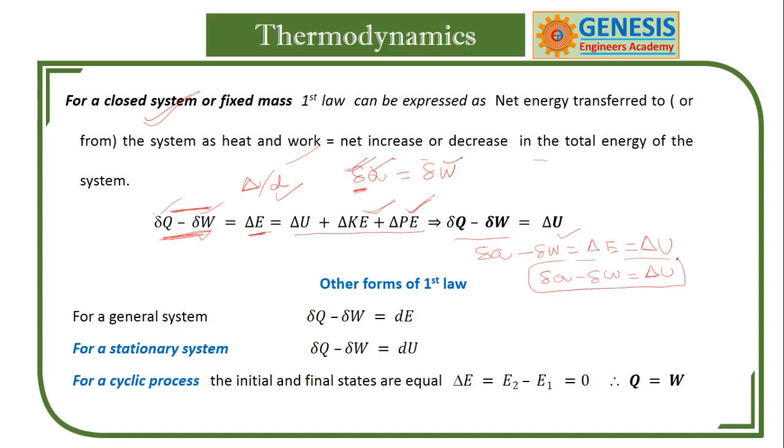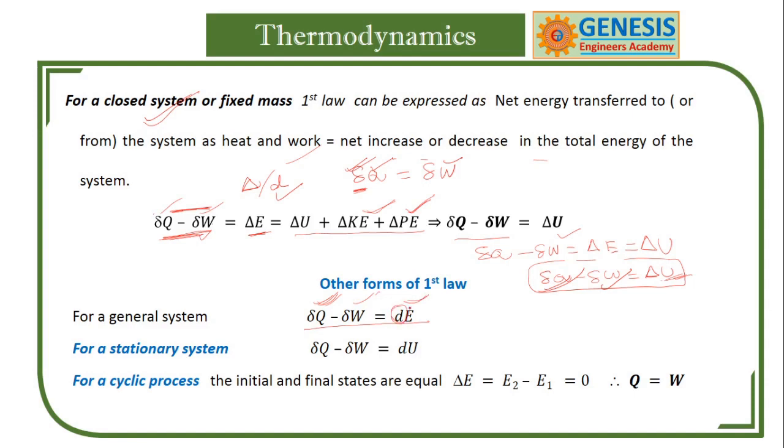So delta Q minus delta W, that is a small change in heat minus a small change in work, is equal to the change in internal energy. In this case we write delta Q, delta W and dE.